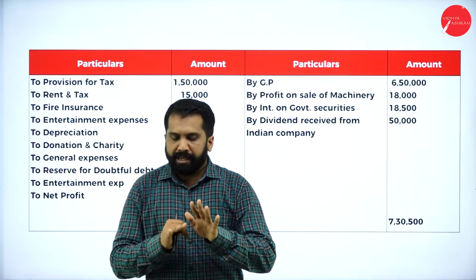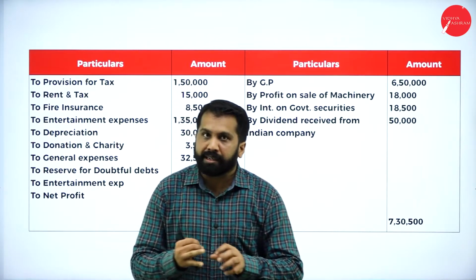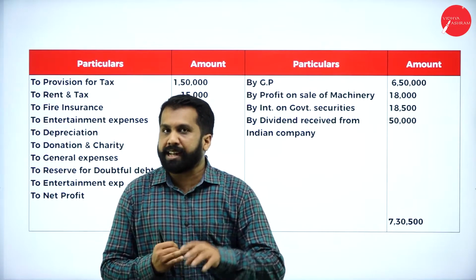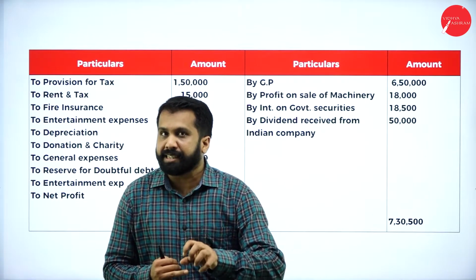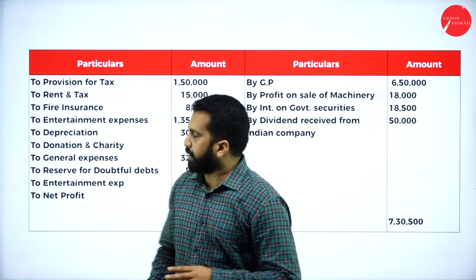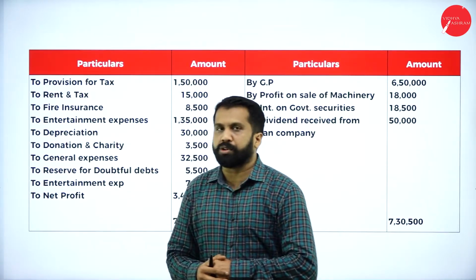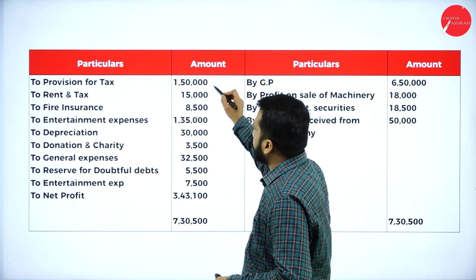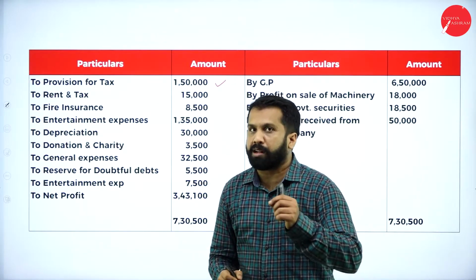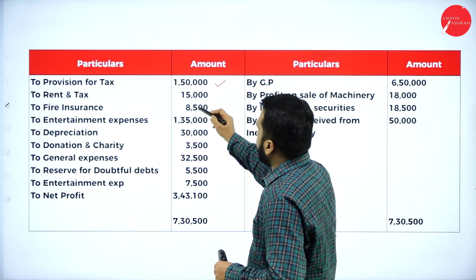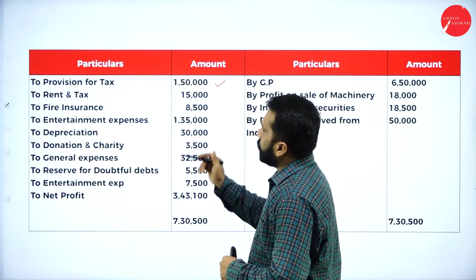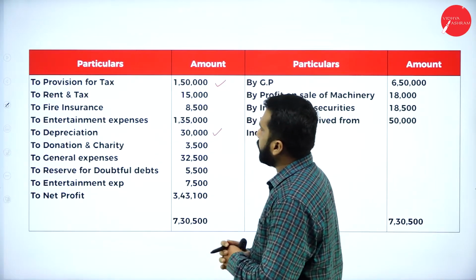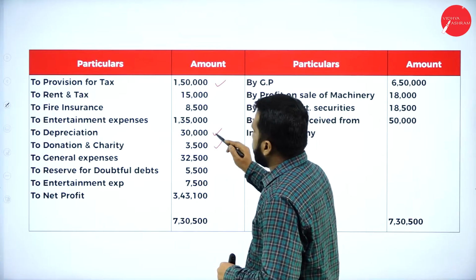Donations and anything like commissions, like commission in case of shares, in that 80% will be considered as disallowed. Other than this, everything we are supposed to consider. So what are the disallowed? Provisions, yes, because we have the word provisions. Rent and taxes, no. Fire insurance, no. Entertainment, no. Depreciation, yes. Donation to charity, yes.